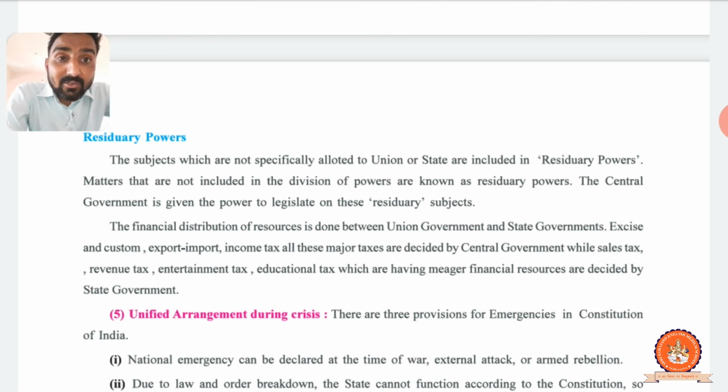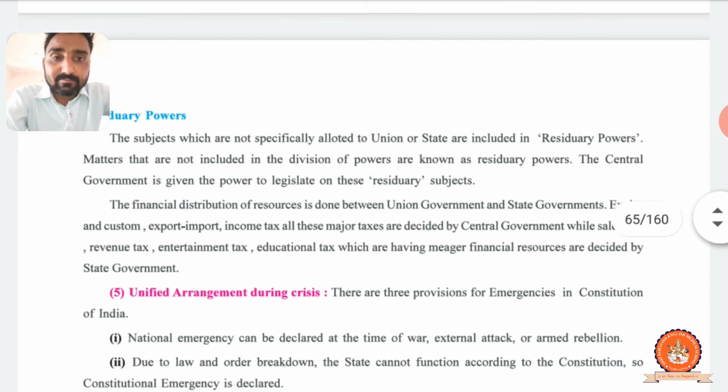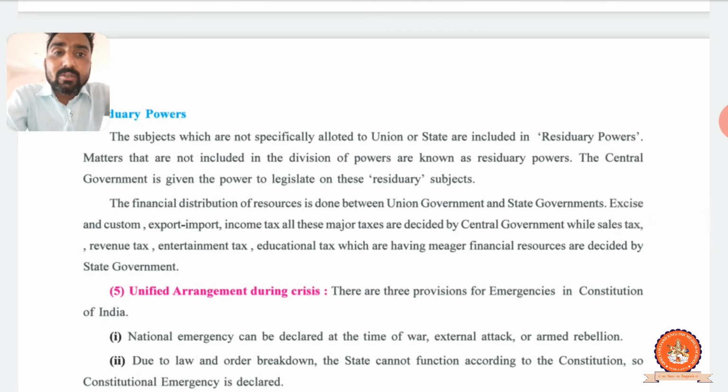Matters that are not included in the division of power are known as residuary power. Please underline this one. Very easy definition. The matters that are not included in the division of power are known as residuary power. The central government is given the power to legislate on this residuary, right?